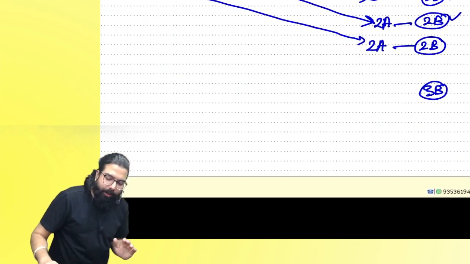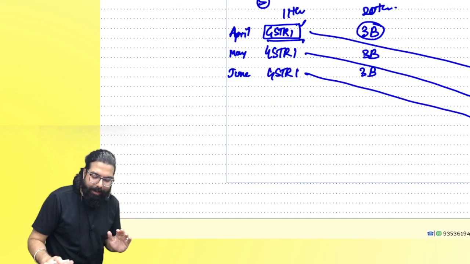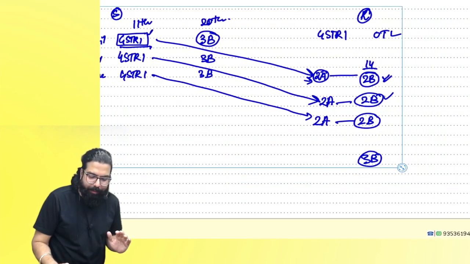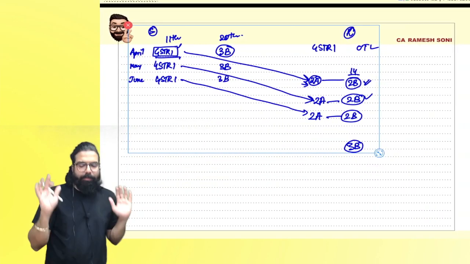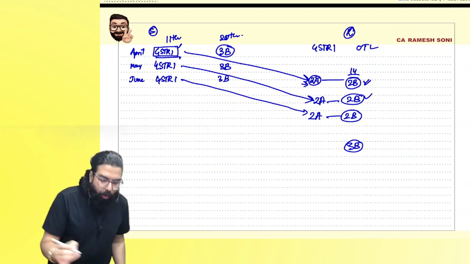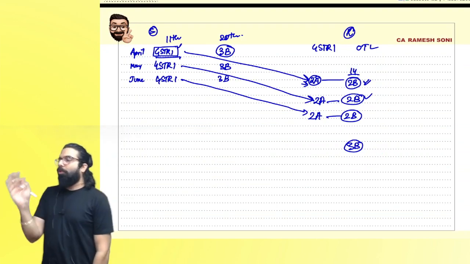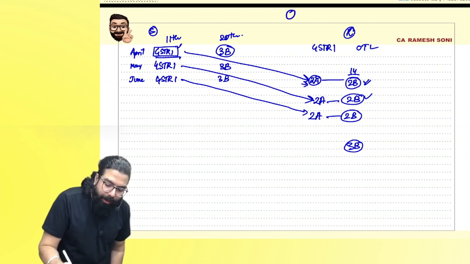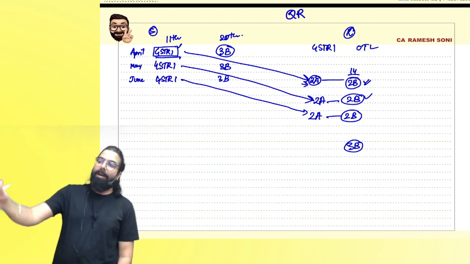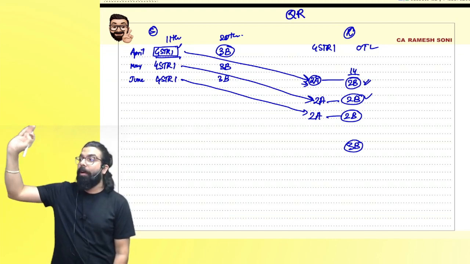Now, some people went in and told the government, sir, every month you are telling us to file GSTR 1, GSTR 3B. Give us something simple. So the government said, okay, fine, do one thing. For those people who want a quarterly return, go for a quarterly return. You can file only a quarterly return.